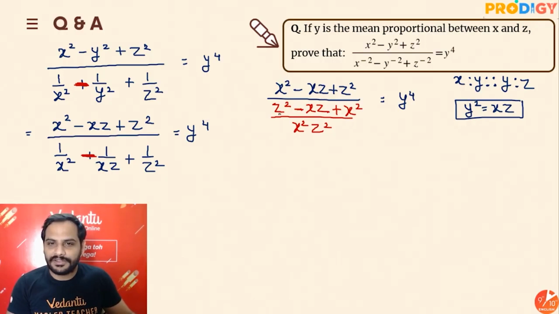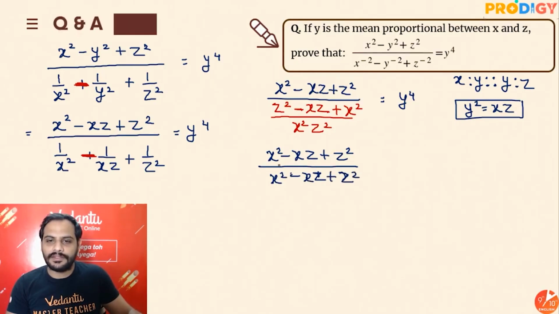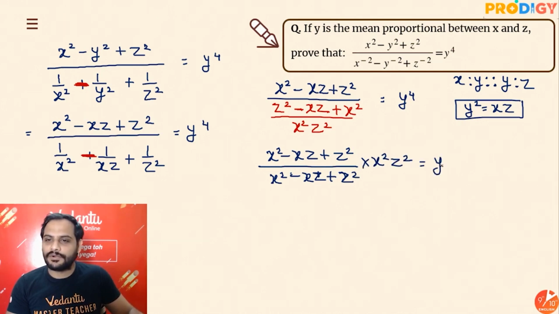Alright. Now you will see the numerators will get cancelled and this x square z square will go up. So this and this are common. This will go up. So I have got x square minus xz plus z square upon x square minus xz plus z square, and this into x square z square has gone in the numerator, is equal to y raised to the power 4. Okay, this got cancelled with this.